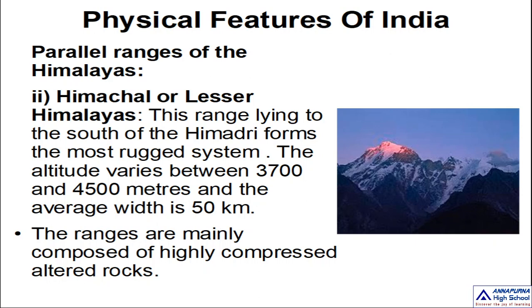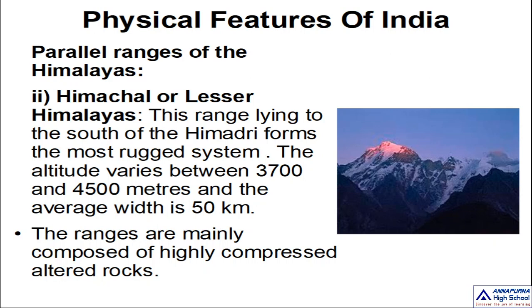The altitude varies between 3,700 meters and 4,500 meters. Listen carefully: the altitude of these Lesser Himalayas varies between 3,700 meters and 4,500 meters. And the average width of this range is 50 kilometers, my dear. So this is all about the Lesser Himalayas or Himachal.